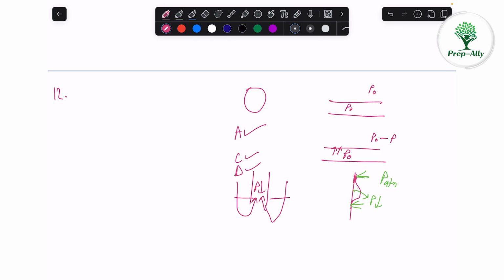Now for B, the things are a little bit different. There is still a pressure difference, but it is not closed like a blood vessel. It is not closed like this ink sac, and here also it is closed. The leg is closed and the vacuum is created. But in the case of kites, it is something different.